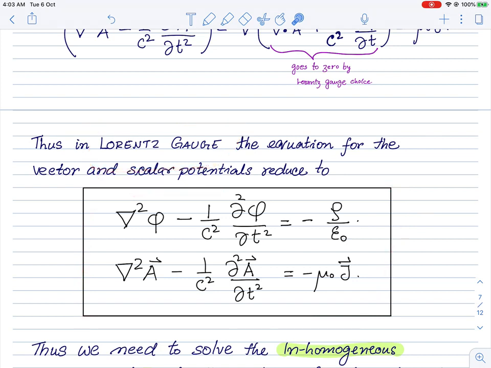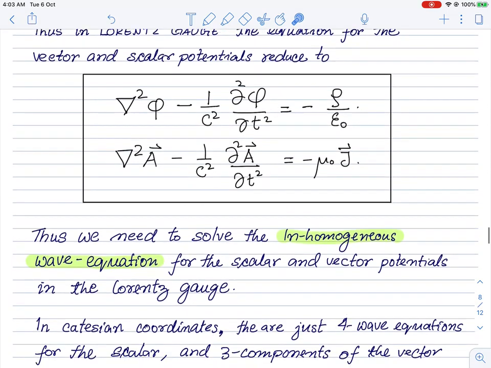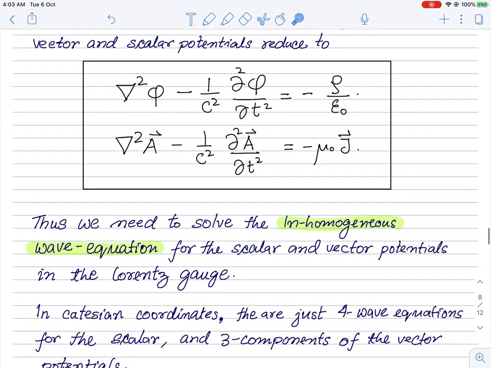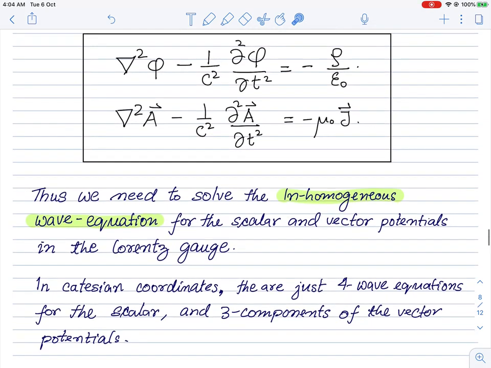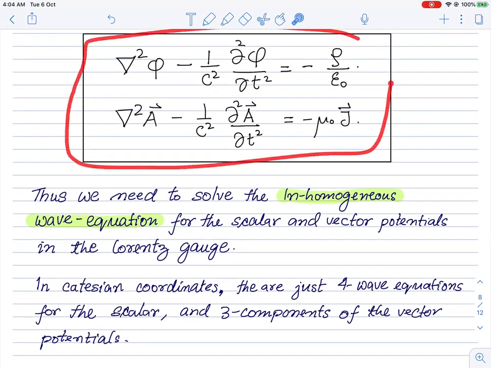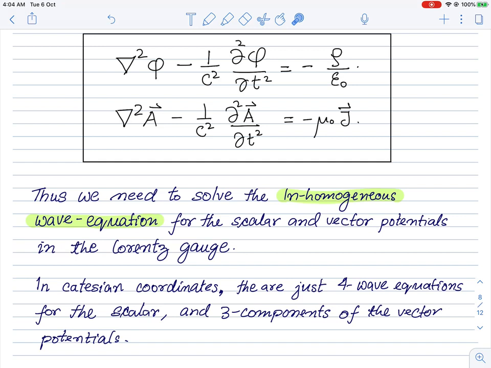Okay, so basically we have reduced, in the Lorentz gauge, by a suitable gauge choice, our equations for the scalar and vector potentials to this set of 4 inhomogeneous wave equations. So if we know how to solve the inhomogeneous wave equation, then we would have solved this problem of electrodynamics completely. So now we have to learn how to solve this inhomogeneous wave equation.